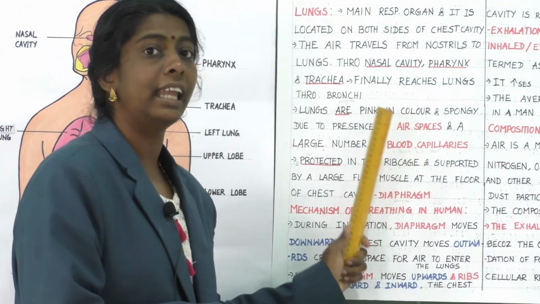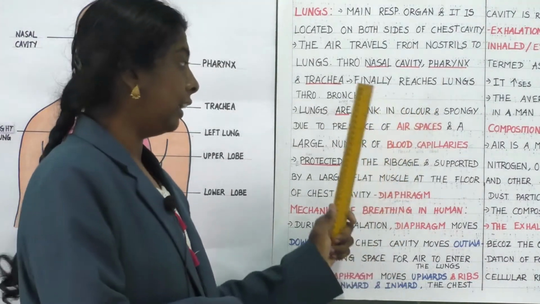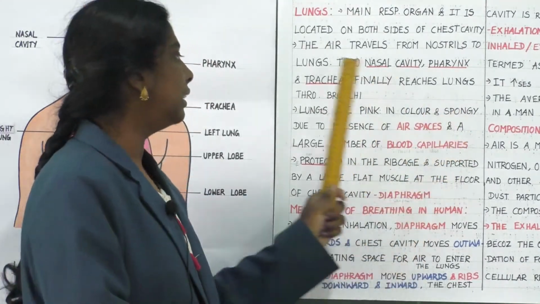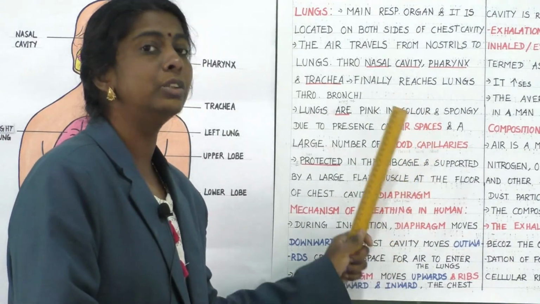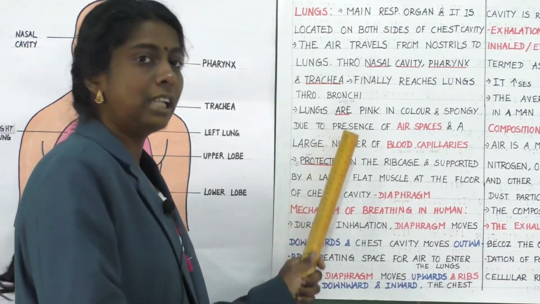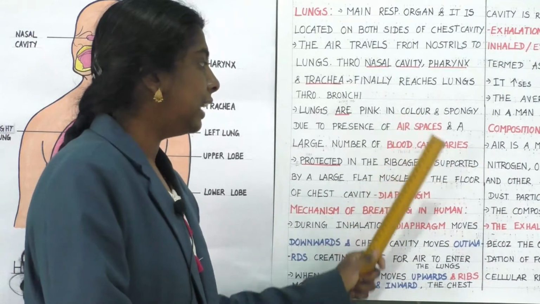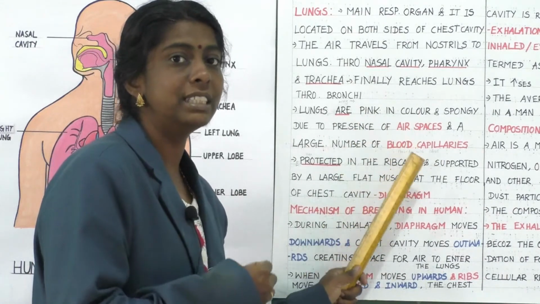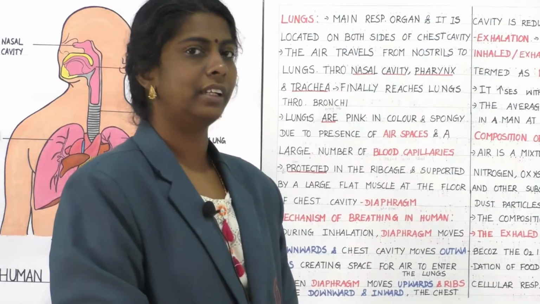Then lungs are pink in color. How will they be? They are pink in color, and they are also spongy. They are spongy due to the presence of air spaces. Why is it spongy? Due to the presence of air spaces and a large number of blood capillaries filled with blood. Clear, children? Yes, children.